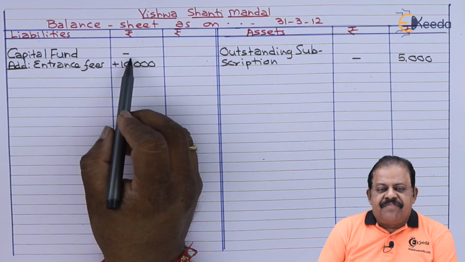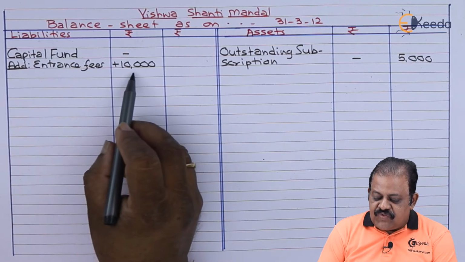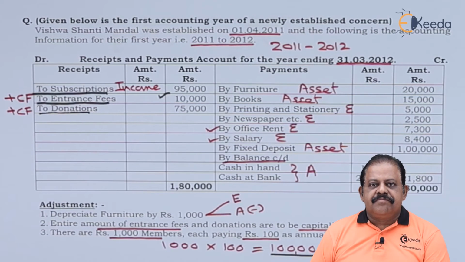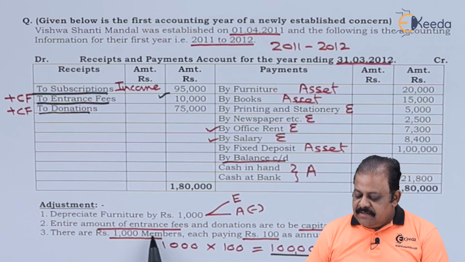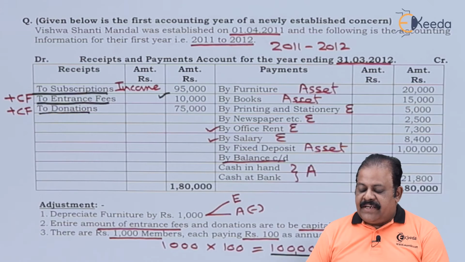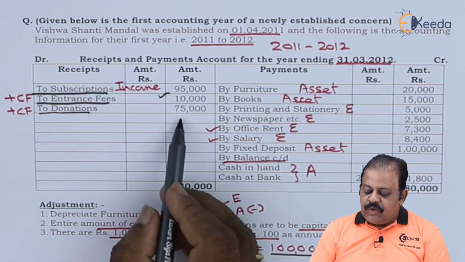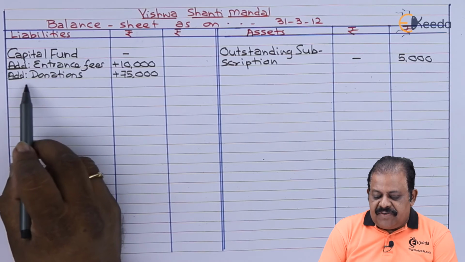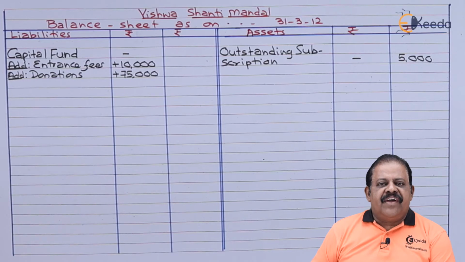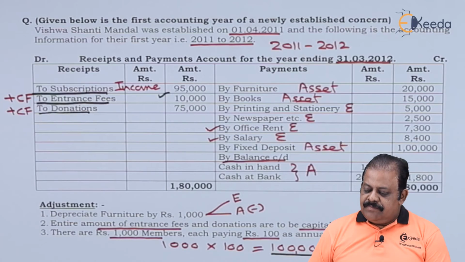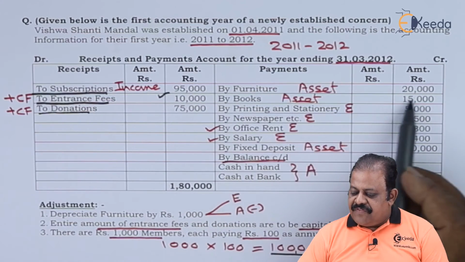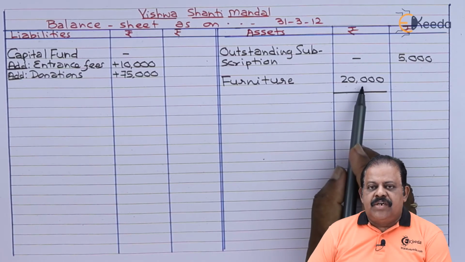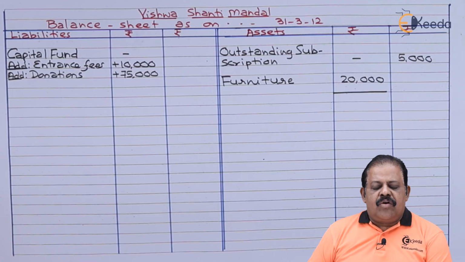There is no opening balance of capital fund. We have added entrance fees 10,000. Next we have donations received 75,000. Second adjustment says entire amount of donations are to be capitalized. So it will be added to capital fund. On liability side, to the amount of capital fund we have added donations 75,000. Let us go through now payments. First we have purchase of furniture 20,000. On asset side, purchase of furniture 20,000 we have recorded in inner column.